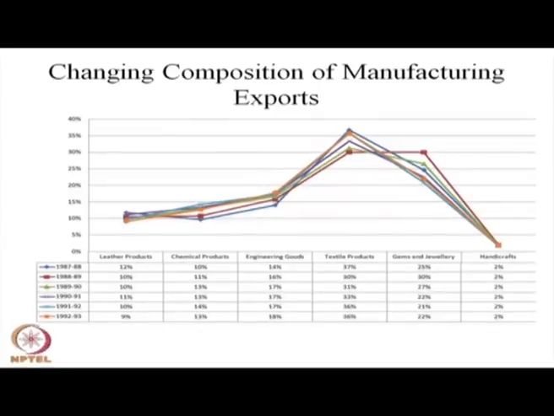Generally, if you see that textile product, particularly textile and ready-made garment sector, constitutes nearly 36%. After that, gems and jewelry nearly 22%, and after that engineering goods constitute nearly 18%. And these sectors within the manufacturing sector, the engineering goods, textile, ready-made garment, and gems and jewelry, handicraft, these three segments constitute a significant part of our export side.